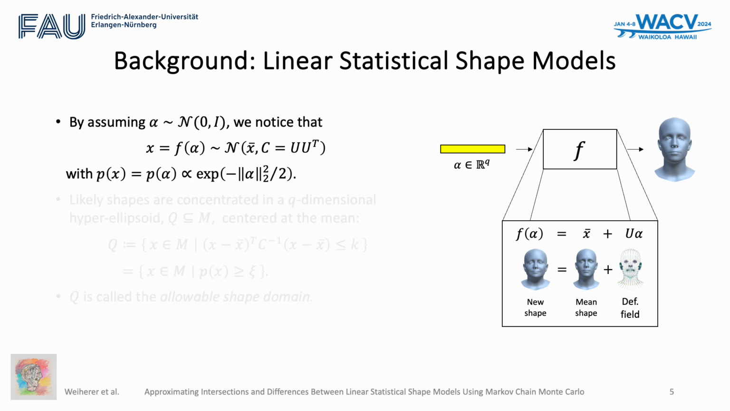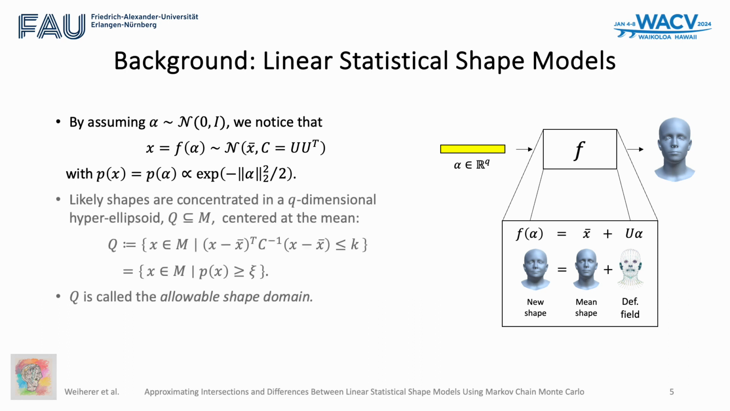If we further assume that the model parameters alpha follow a zero-mean normal distribution, we observe that shapes x are also normally distributed. From this perspective, not every shape in the vector space M is equally likely. The probability mass is concentrated in a q-dimensional hyper-ellipsoid, which is centered at the mean and whose principal axes correspond to the eigenvectors of the covariance matrix C. This hyper-ellipsoid Q is known as the allowable shape domain and contains only plausible shapes.